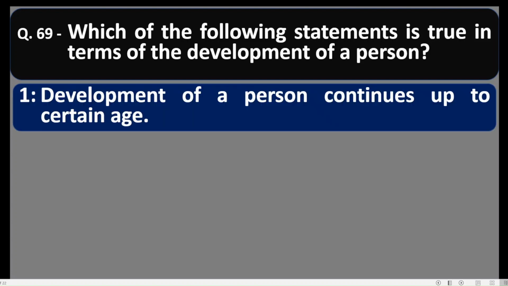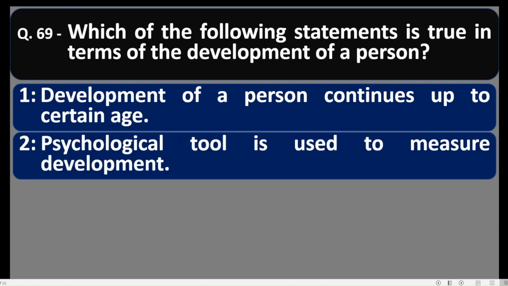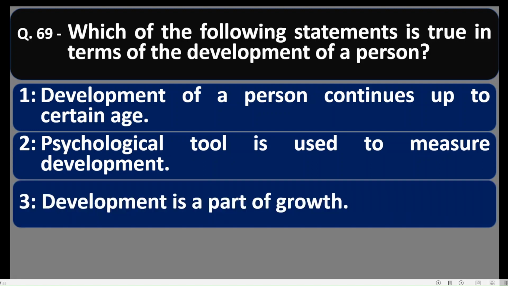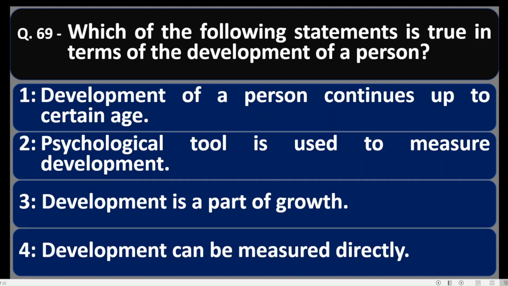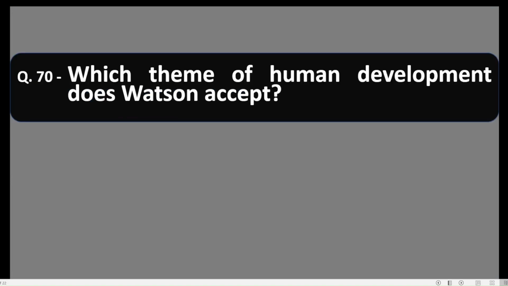Question number 69. Which of the following statements is true in terms of the development of a person? Let us see the options. Development of a person continues up to a certain age. It is wrong. Psychological tool is used to measure development. It is true. Development is a part of growth. It is false because growth is a part of development. Number 4, development can be measured directly. It is impossible. Option number 2 is correct. In terms of the development of a person, psychological tool is used to measure development.